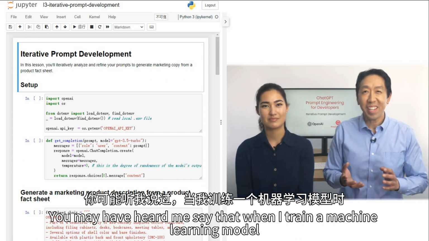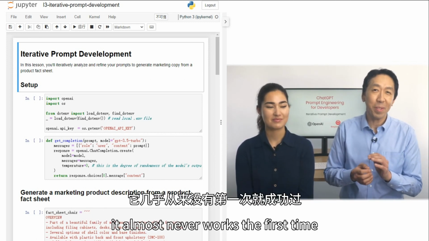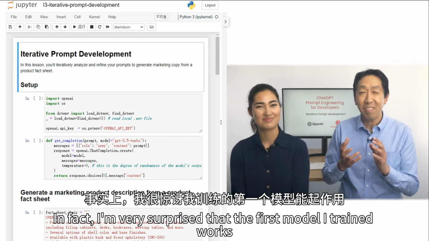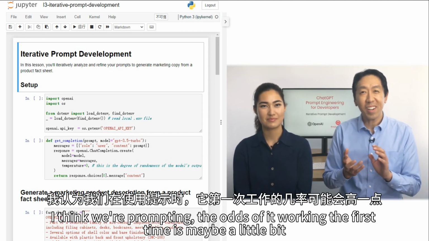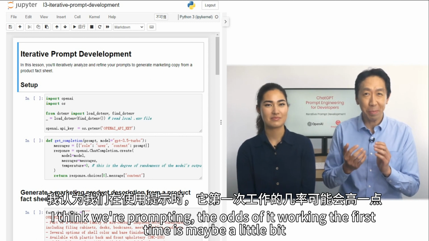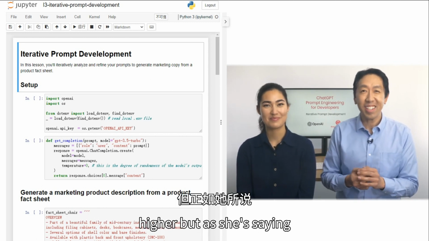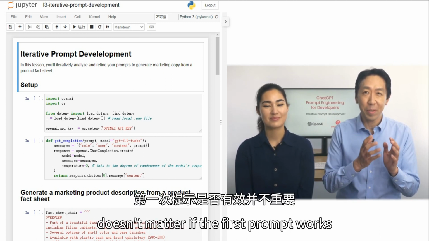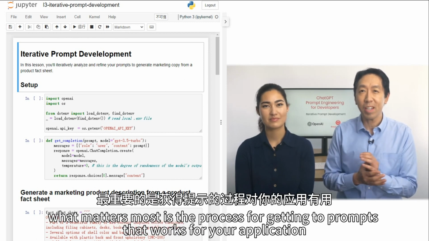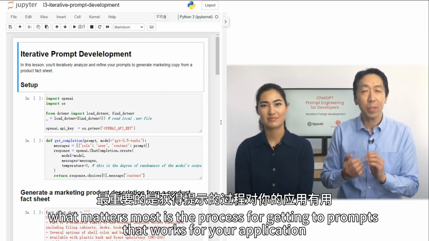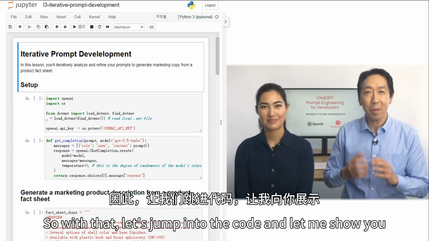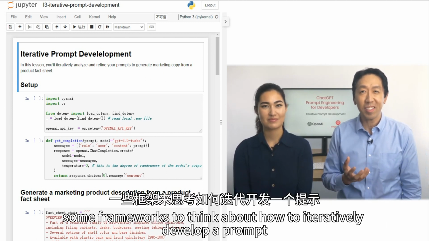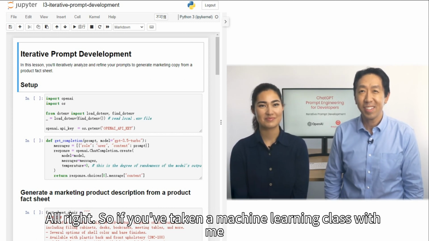You may have heard me say that when I train a machine learning model, it almost never works the first time. In fact, I'm very surprised if the first model I train works. I think with prompting, the odds of it working the first time is maybe a little bit higher, but as Isa is saying, it doesn't matter if the first prompt works. What matters more is the process for getting to prompts that work for your application. So with that, let's jump into the code and let me show you some frameworks to think about how to iteratively develop a prompt.